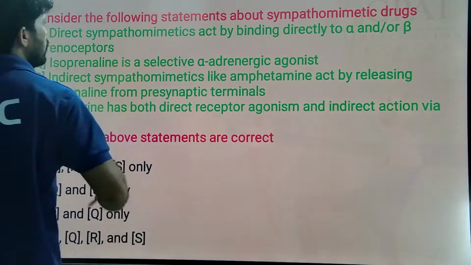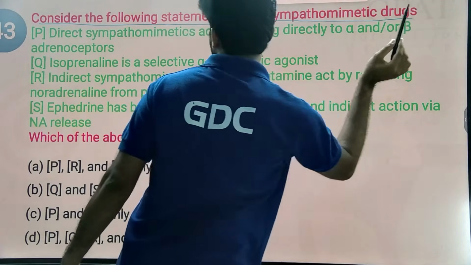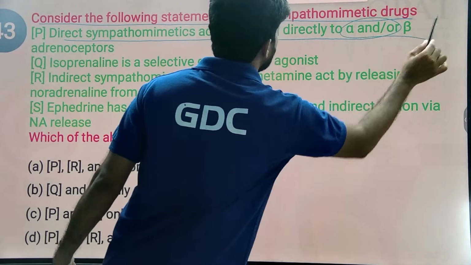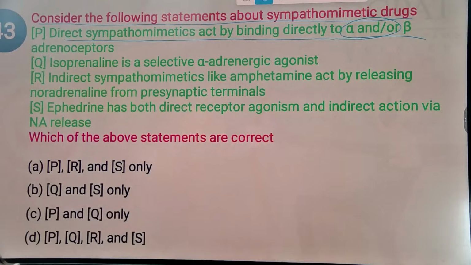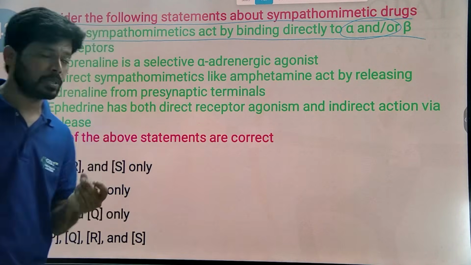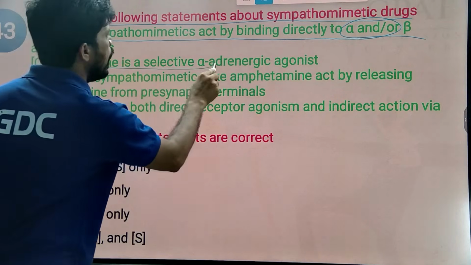Next question. Consider the following statements about sympathomimetic drugs. Direct sympathomimetics act by binding directly to alpha as well as beta adrenergic receptors. Yes, direct sympathomimetics interact directly with alpha and beta receptors and show sympathomimetic action. Isoprenaline is a selective alpha adrenergic agonist?